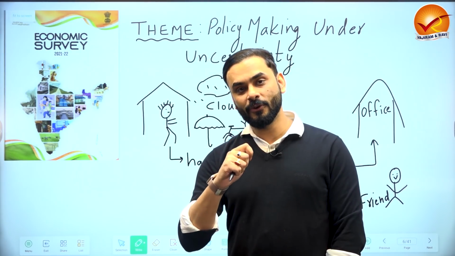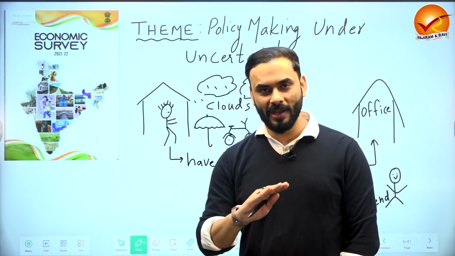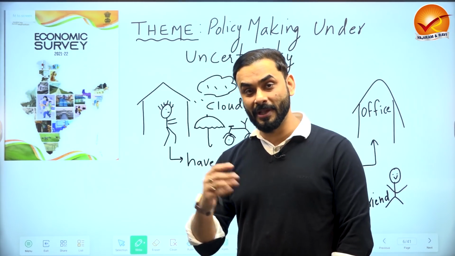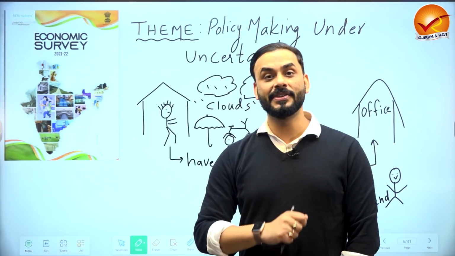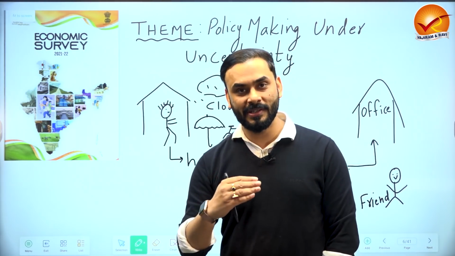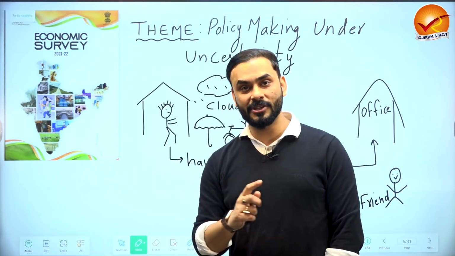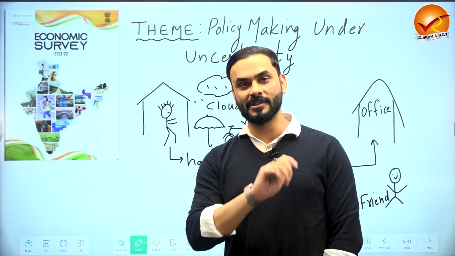So if COVID waves start to come one after another, and we have no idea if another wave is in the making, this creates policy uncertainty and we become a little clueless as to how to create policies, what economic policies to launch, how to take care of our vulnerable section. This becomes a challenge for the policymaker.